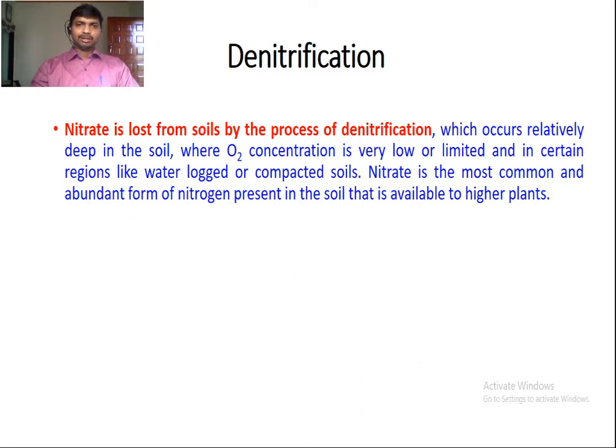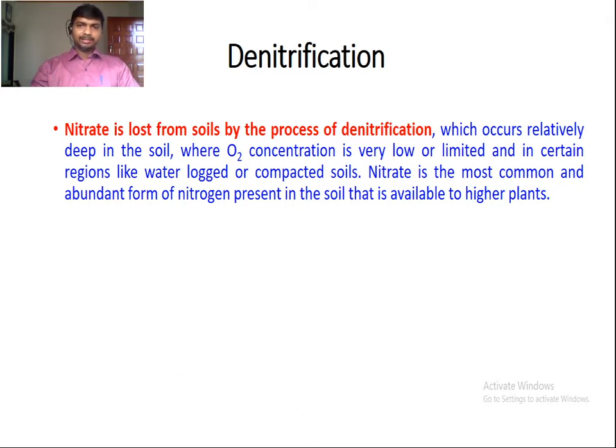So this process occurs relatively deep in the soil where oxygen concentration is low or limited. In certain regions like waterlogged condition or in a compacted soil, such denitrification occurs where the nitrate is lost from the soil. The nitrate is the most common and abundant form of nitrogen present in the soil that is available to the higher plant, because we know that in atmosphere there is about 79% nitrogen, but which is not directly available to the plant.